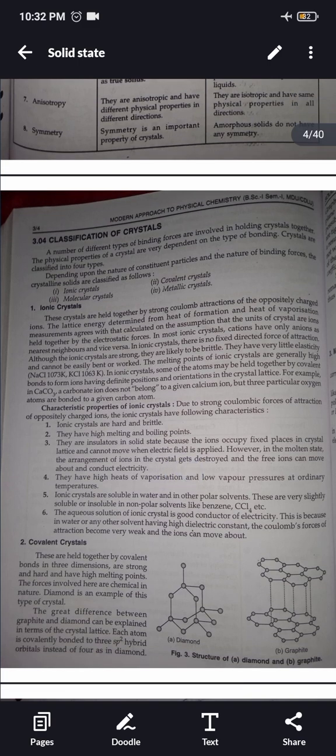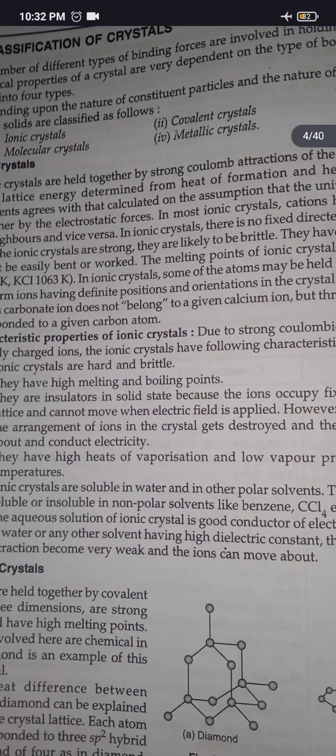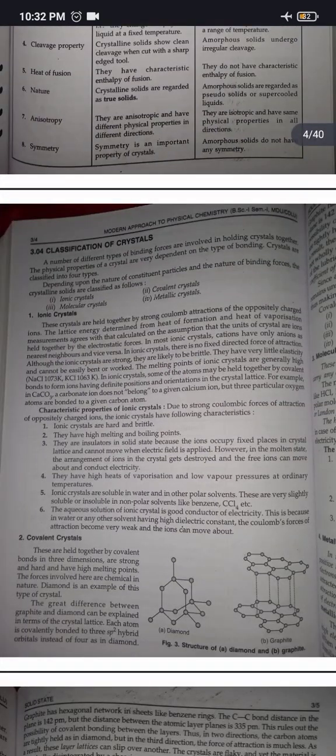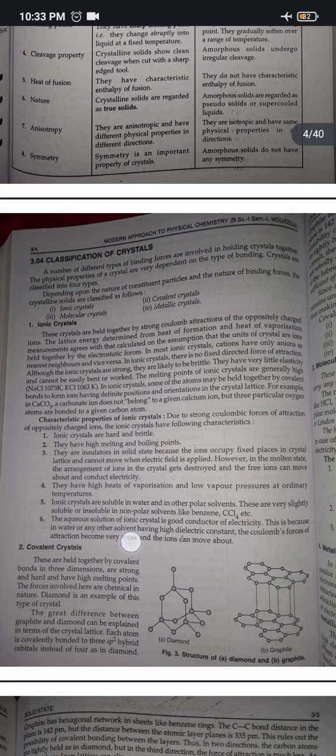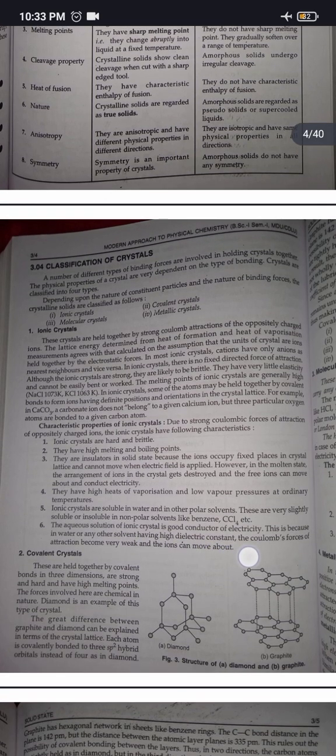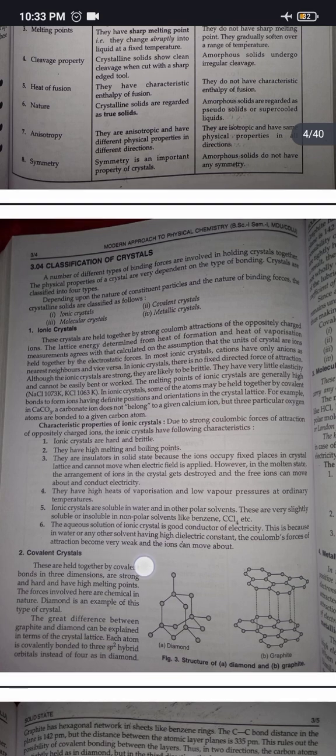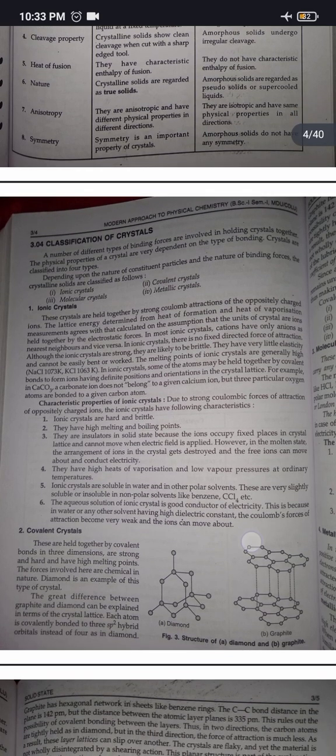Ionic crystals are soluble in water and in other polar solvents. They are very slightly soluble or insoluble in non-polar solvents like benzene and CCl4. The aqueous solution of an ionic crystal is a good conductor of electricity. This is because in water or any other solvent having a high dielectric constant, the Coulombic forces of attraction become very weak and ions can move about.